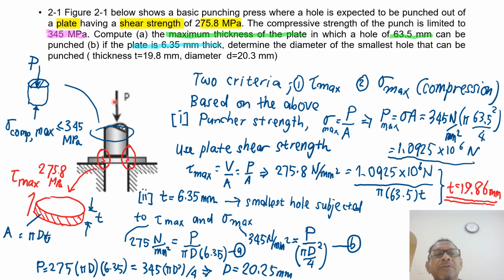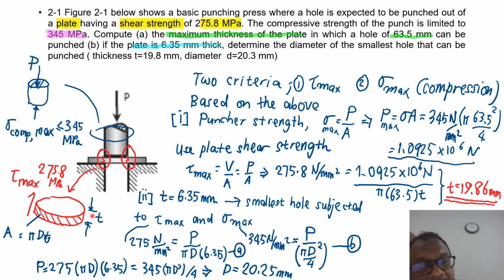So here, we need to understand what kind of failures we are trying to avoid. Because of the shear strength of the plate, the puncher will try to push the plate through. There is a die here, and the die with the puncher will create shear at the plate, and this plate will come out as a blank like this.